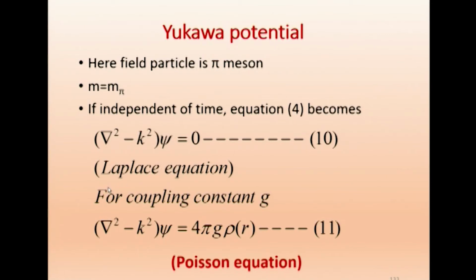Now, for some coupling constant, we understand why Yukawa used the word coupling constant. There it was called charge between proton and proton or proton and electron, the Coulomb potential we call charge.